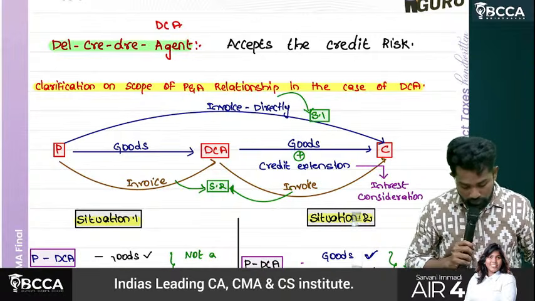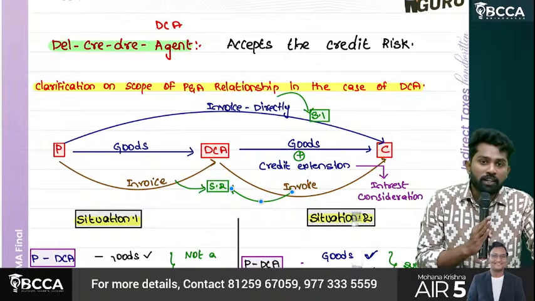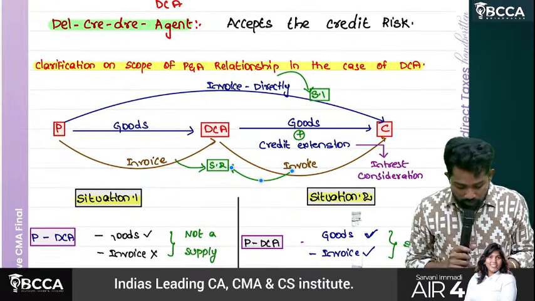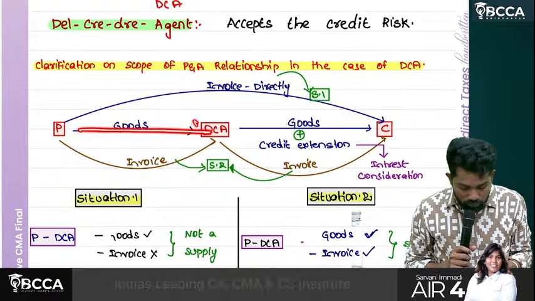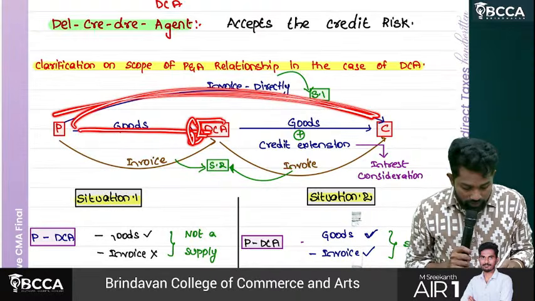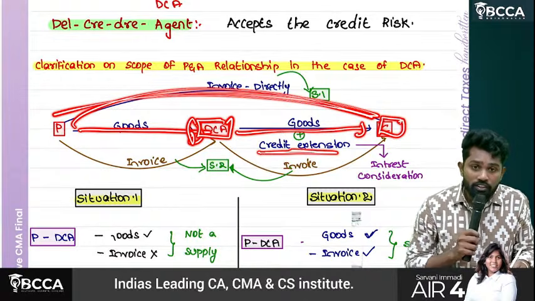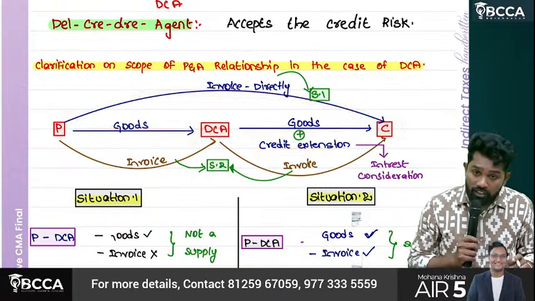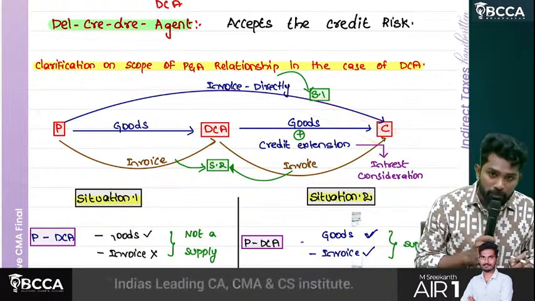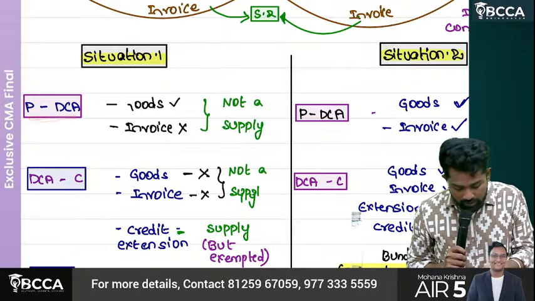Understand? Now we are linking the previous principal and agent relationship with the declaratory agent. This is a clarification. Principal sent goods to the declaratory agent. This is situation 1. The declaratory agent gave goods to the customer and even offered credit extension, but the invoice is raised directly by the principal to the customer.